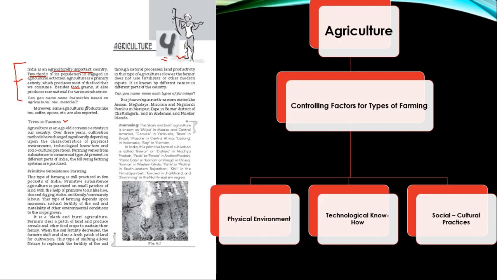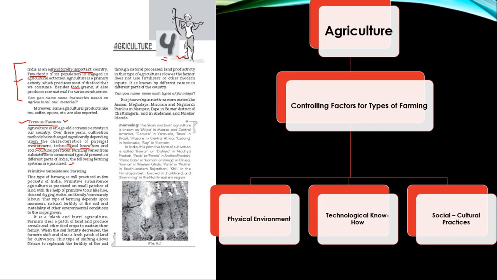Moving on to the next topic, we are going to understand the different types of farming taken up in our country. Agriculture is an age-old economic activity in our country. Over these years, cultivation methods have changed significantly depending upon the characteristics of the physical environment, technical know-how, and socio-cultural practices. Farming varies from subsistence to commercial type. At present, in different parts of India, the following farming systems are practiced.